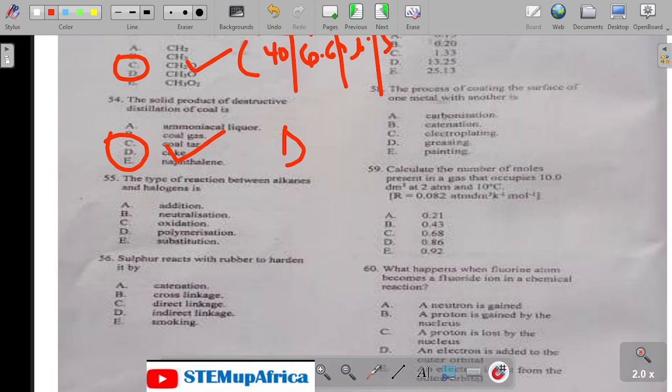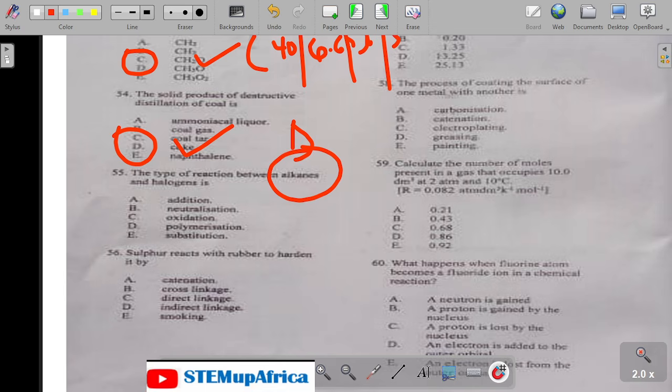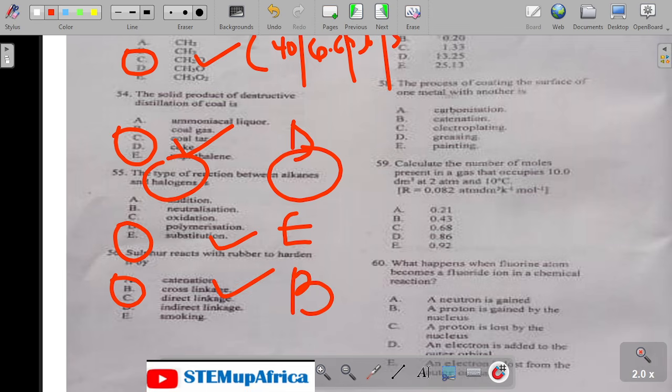54 is D. So the type of reaction between alkanes and halogens. Alkane is saturated. So when a saturated alkane reacts with a halogen, it's a substitution reaction. 55 is E. So sulfur reacts with rubber to harden it by 56, by direct linkage, no. So the answer should be cross linkage. 56 is B.